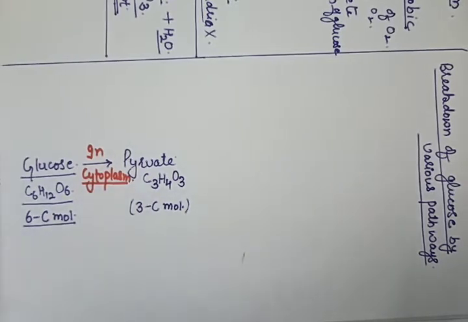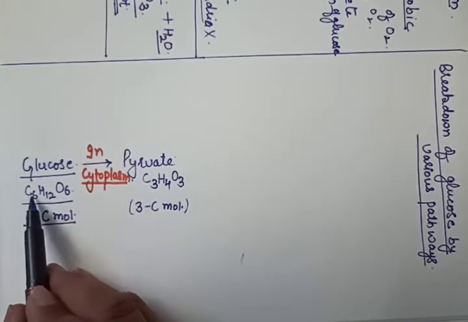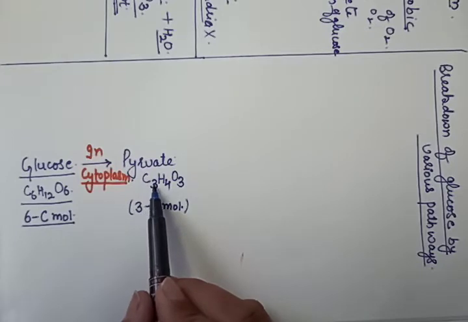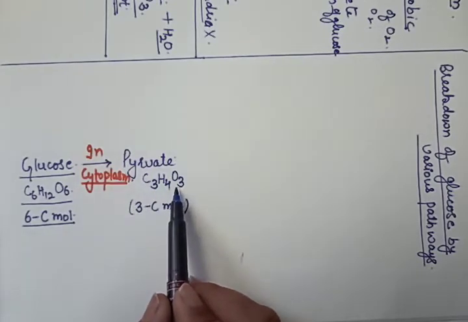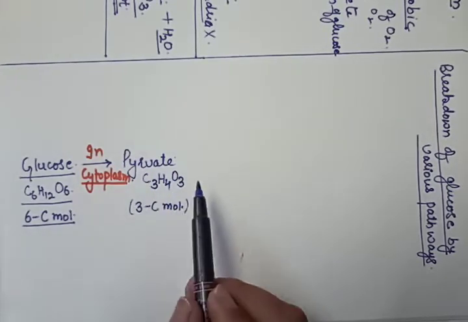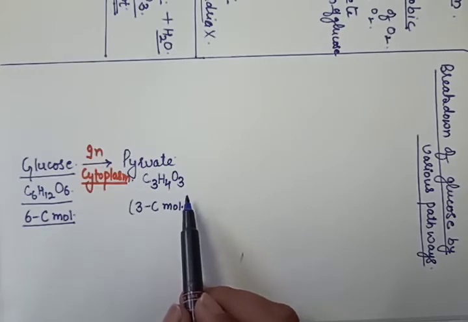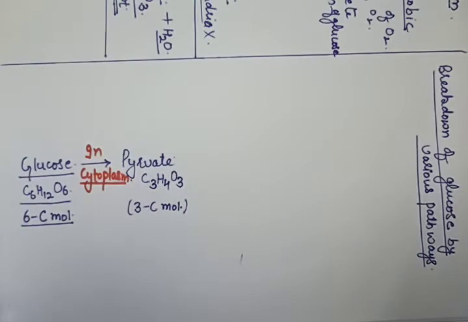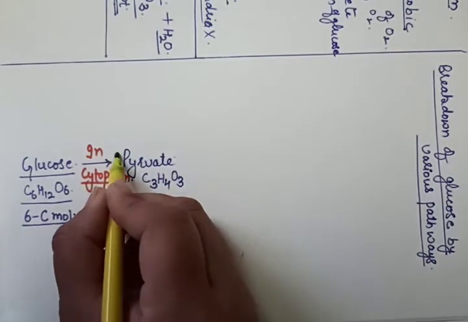If we want to balance this reaction, here C6, H12, O6 are there, and here is C3H4O3. So what we will do? We will put a 2 here.